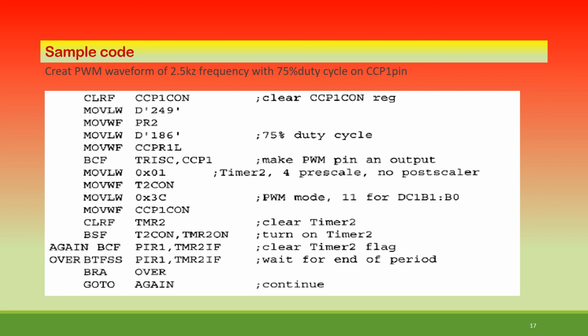So there is the TMR2IF flag. For that we are checking, and branch over. So be in that loop, go to again, it will continue. It will remain in that loop and continuously produce the respective cycle. Just here you consider it is 2.5 kilohertz. In the previous calculation I have done it with 2.5 kilohertz. So 3 slides back you can go and see where this 249 is coming from and how this 186 is coming. So both these values you will get clear, if you refer to that slide once again.